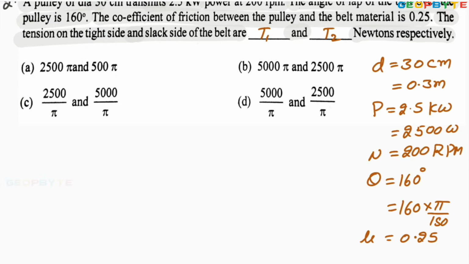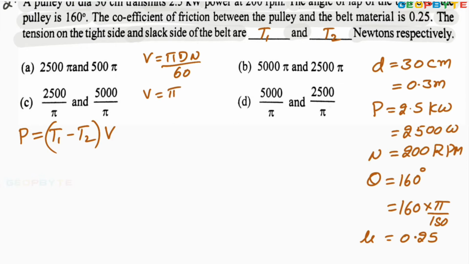Let us try it. As you know, power P equal to (T1 minus T2) into belt speed V. But belt speed V equal to pi D N by 60. V equal to pi into D, which is 0.3, into N, which is given as 200, divided by 60.